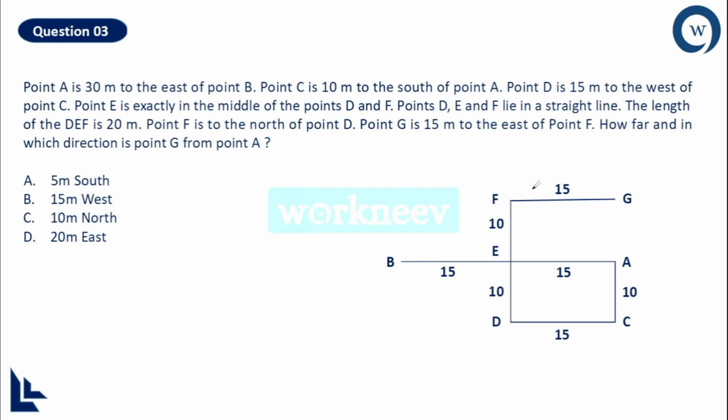And now the question is, how far and in which direction is point G from point A? How far it is from point A? Definitely, as per the rule of a rectangle, it should be equal to the length of the opposite side, right? So it has to be 10 meter. So only one option which is having 10 meter here is option C. So you don't have to worry about remaining answer choices. So answer is option C.